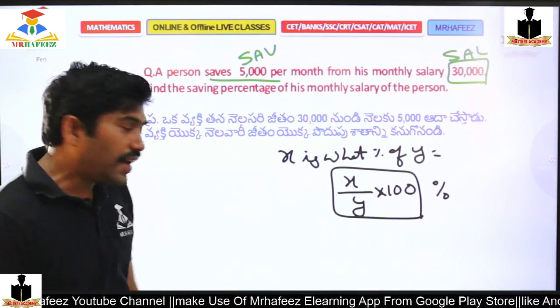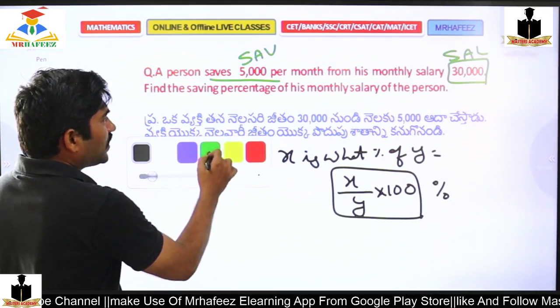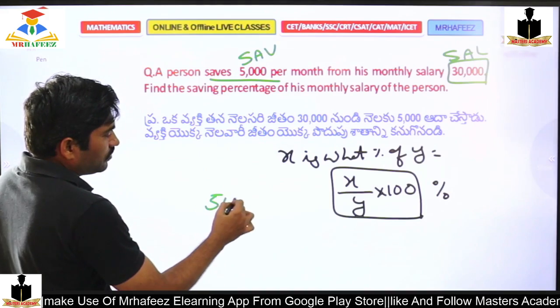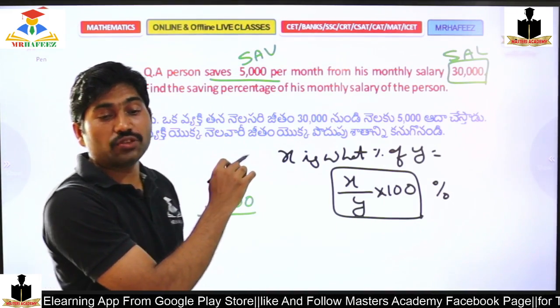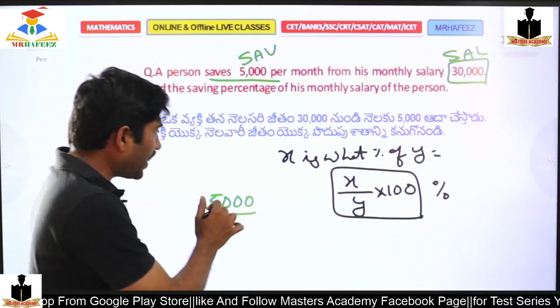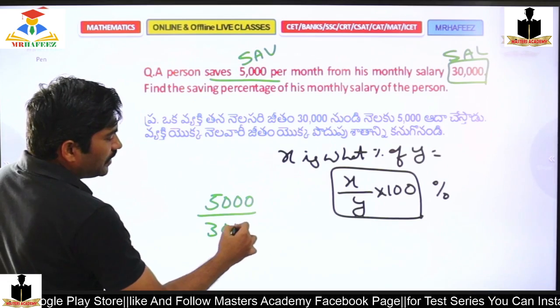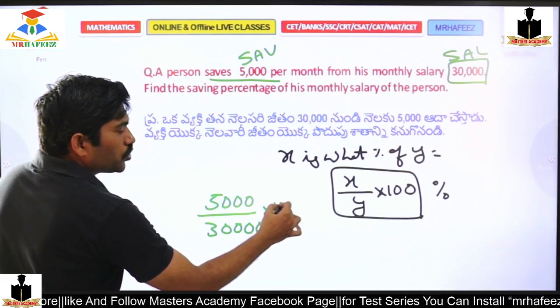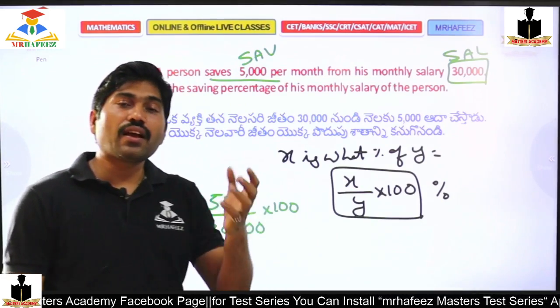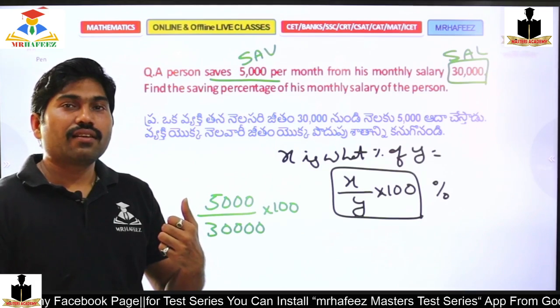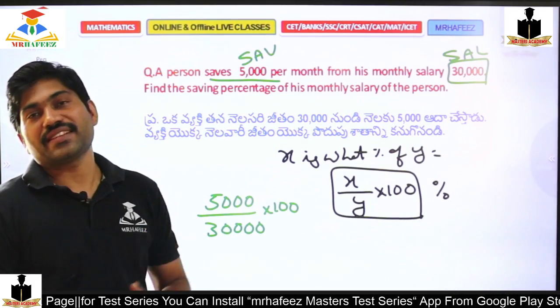So what you should answer here is 5,000 is the saving that should be converted into a percentage form. So 5,000 divided by 30,000 into 100. This is a very simple question. Here we are just understanding the concepts of percentages. That's it.